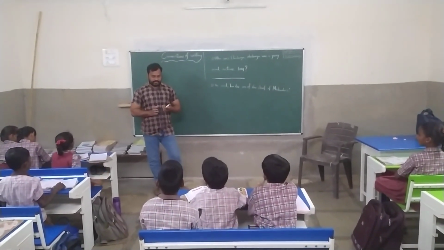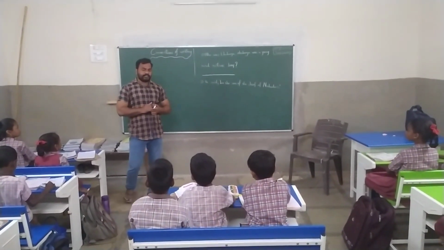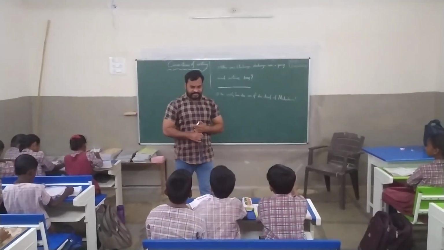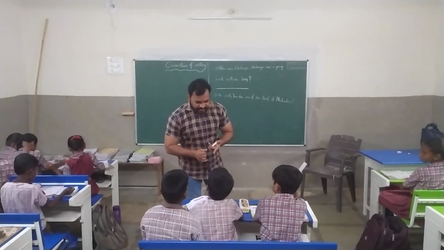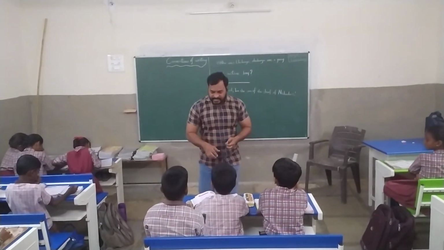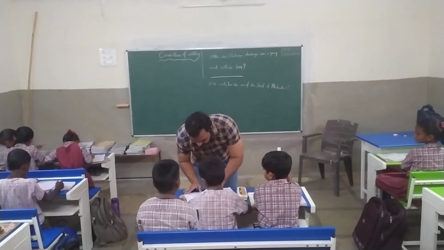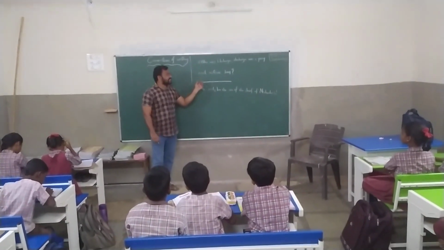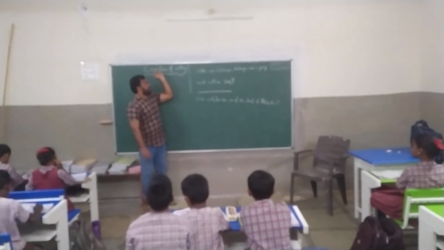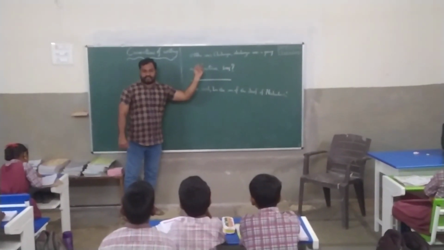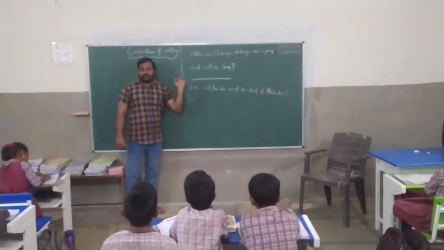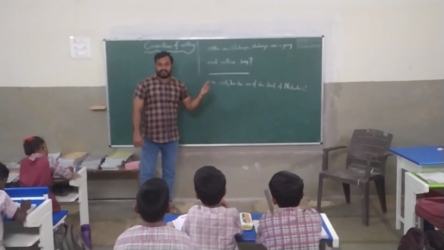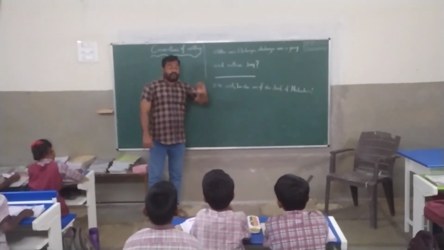Hi, children. Hi, sir. See children, we finished the rhyme "School". Isn't it finished? Yeah. Now in page number, what is the page? 16. In page number 16, two sentences are given under the column "Conventions of Writing". Do you know what this column, conventions of writing, means? Now I am going to tell you.